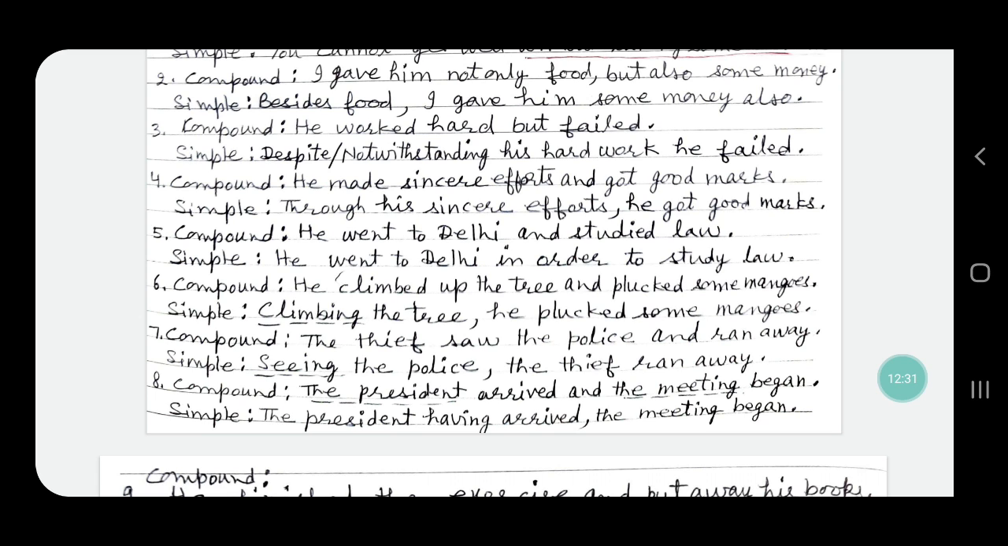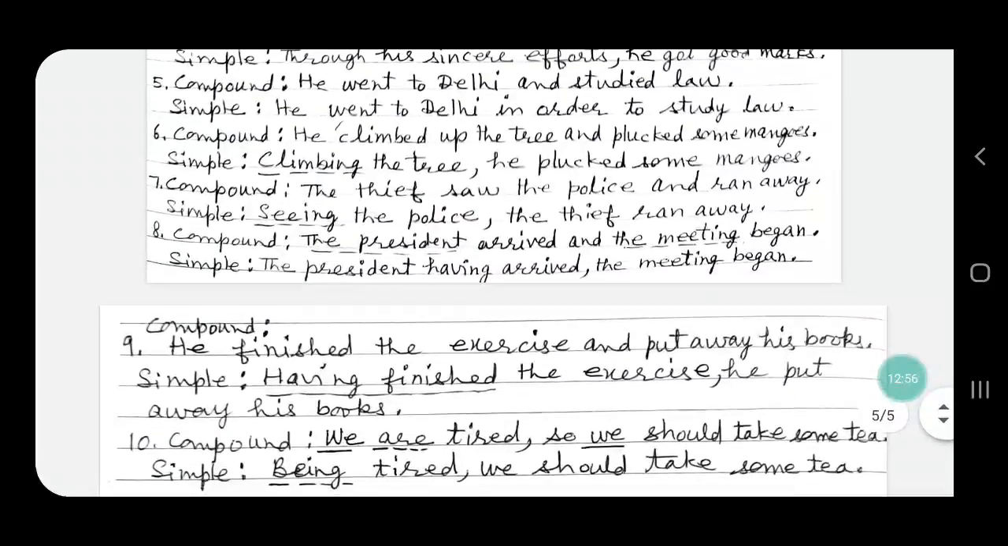So this becomes a simple sentence. Sentence number 7, the compound sentence is, the thief saw the police and ran away. Seeing the police and running away, two actions coming one after the other. So instead of saw, we will use seeing. Seeing the police, the thief ran away. So this becomes the simple sentence.